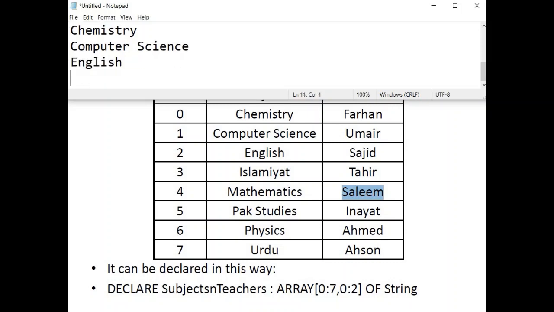Then similarly 0 column and 3rd row. Maths, I'm just writing it short. And then physics, and then Urdu. And once it has printed all the rows for the first column, it would start at the 0th position for the second column.